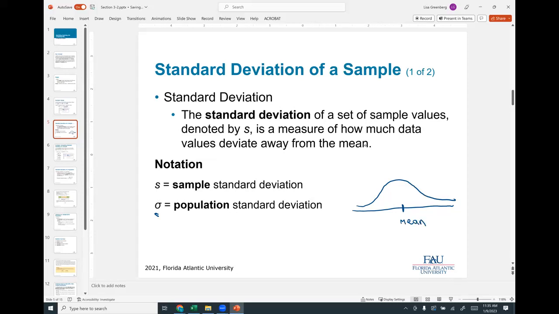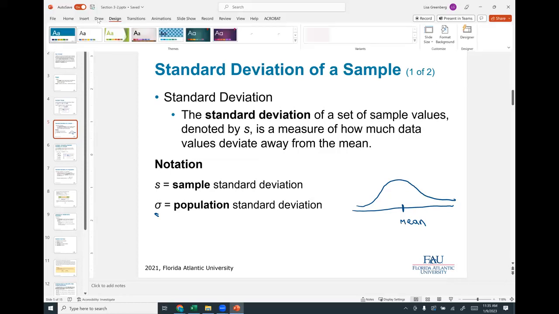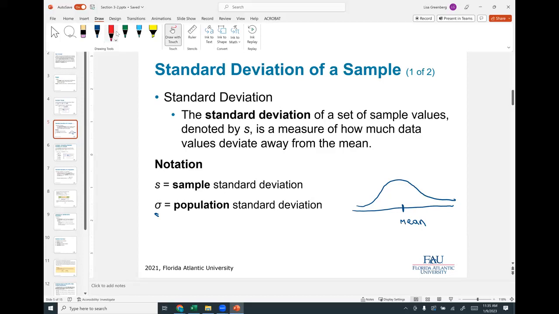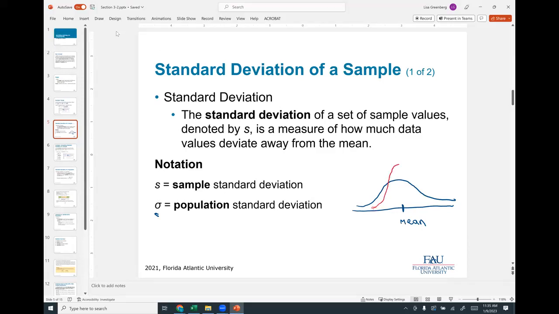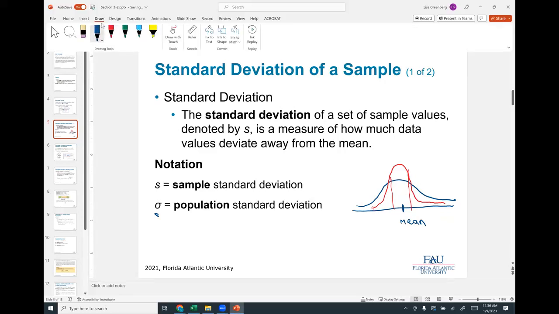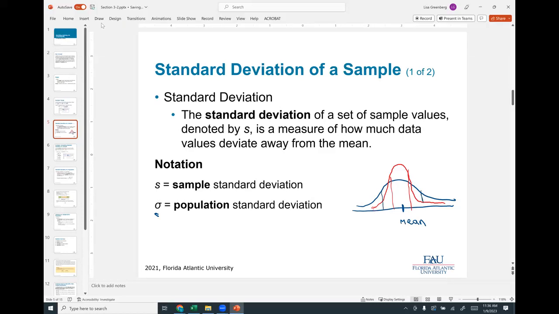So if this is our bell curve, then we can see that the data is spread out a little bit. But if I take the same shape and I draw it just a little different, like what if our shape looks like a bell curve that looks like this, right? Well, the mean is still right in the middle, but notice most of our values are very much closer to the mean than they were with this other smaller, shorter graph, right?